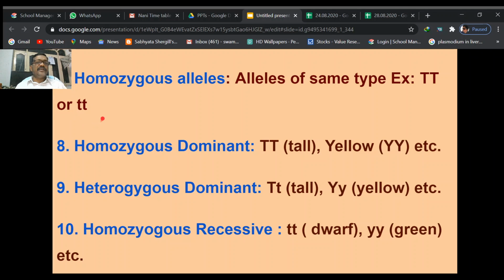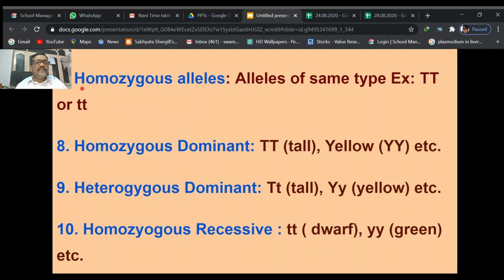Small t is a homozygous recessive allele. If two small t alleles are there, then the character is expressed. In hybrid or heterozygous conditions, the small t character is not expressed; it is masked by the capital T dominant allele.